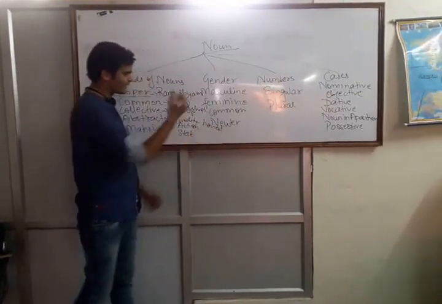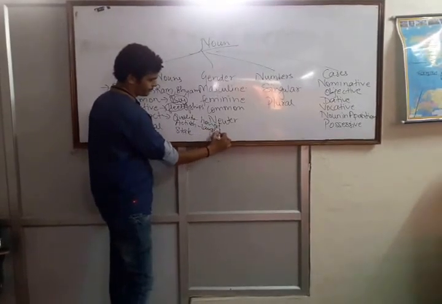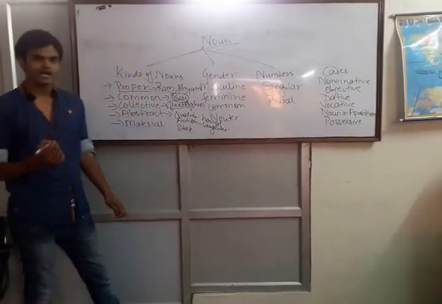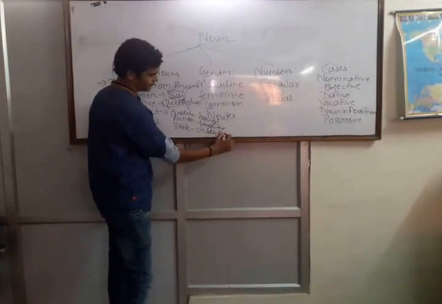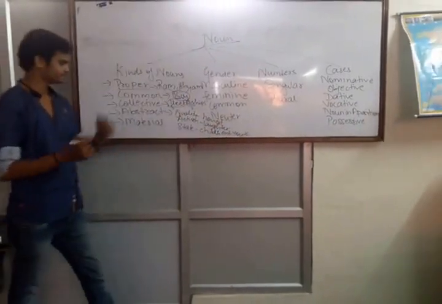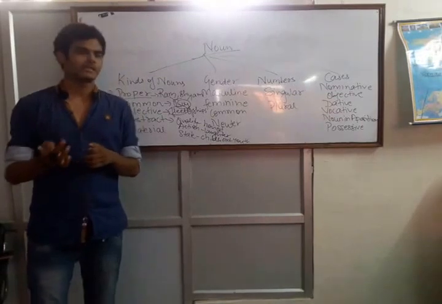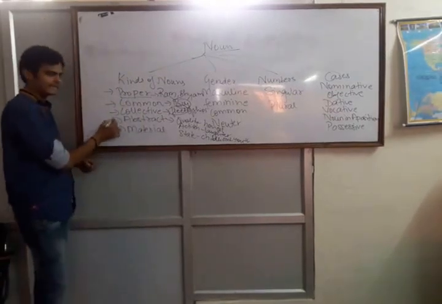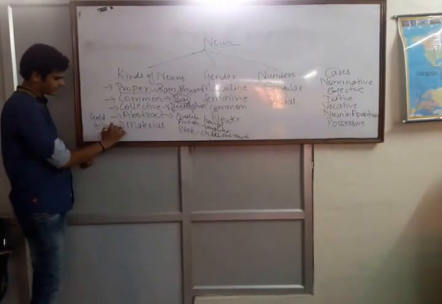Honest is a quality. Action, such as laughter. Laughter is an action. State, childhood, youth. This all is state. Material, anything that can be made from a thing, that is a material, such as gold, silver.